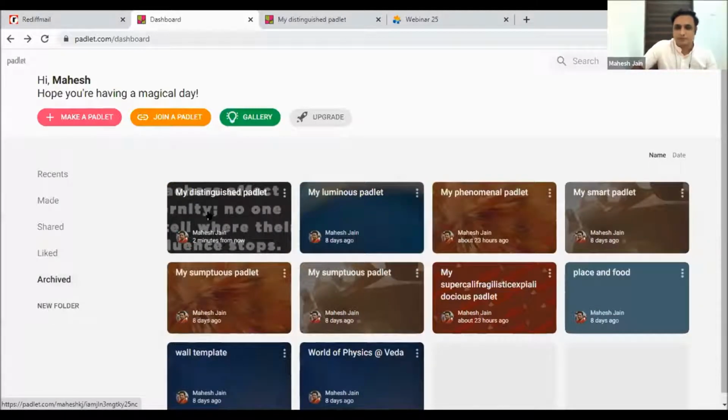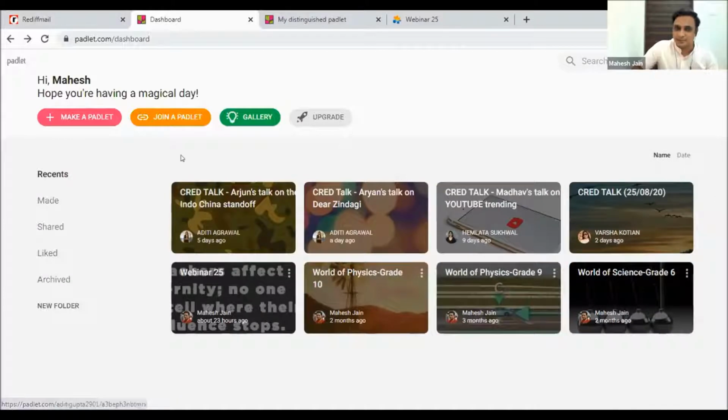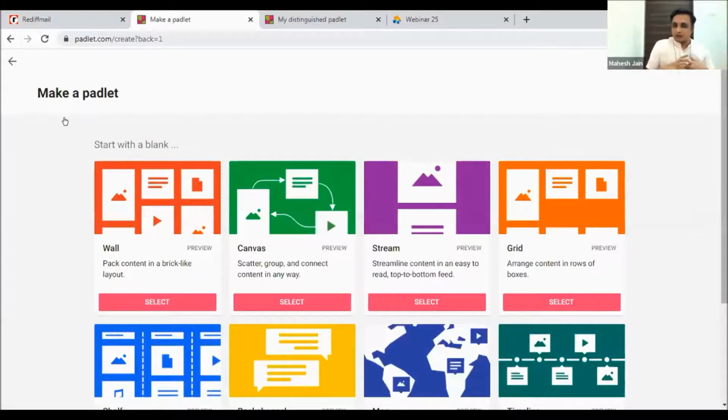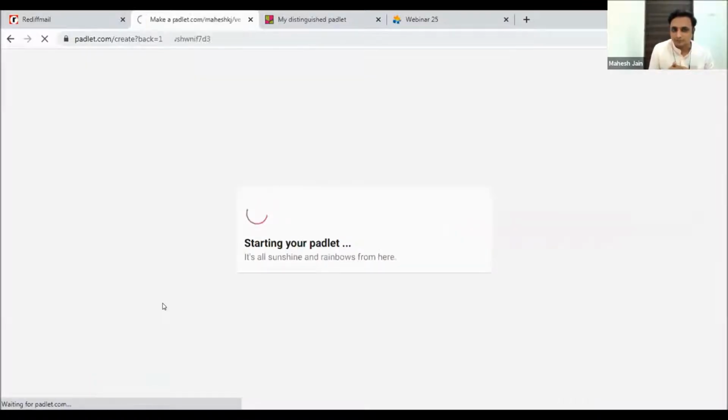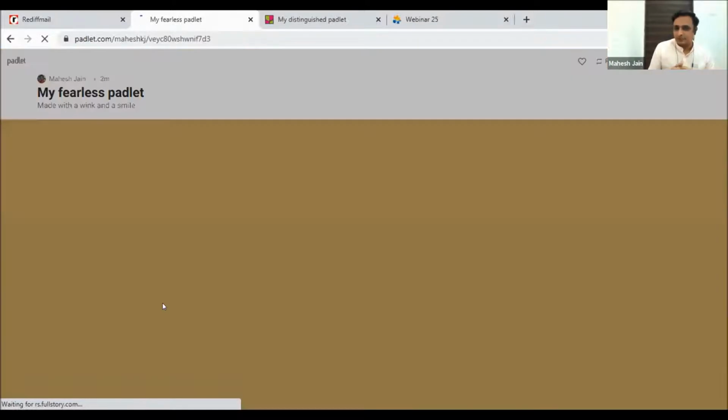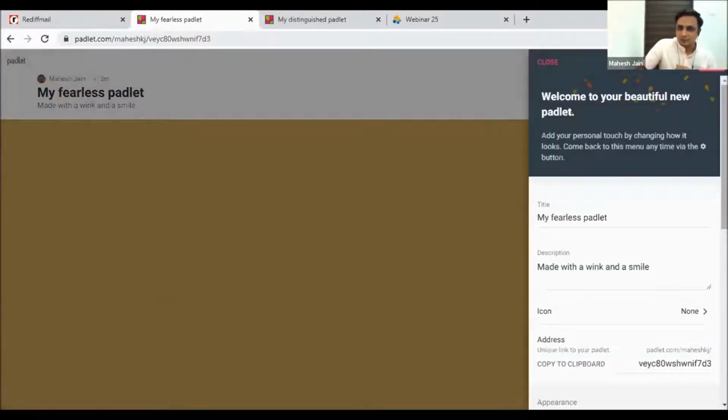I hope it's visible right now. Previously, when I was trying to make a Padlet, it said the limit was reached. Now I can click on make Padlet, and wow, now I have at least one Padlet to be made. So I'll click the first one, and let's say I select the wall option. And I guess we are moving towards it. The moment we are there, it says my fearless Padlet.